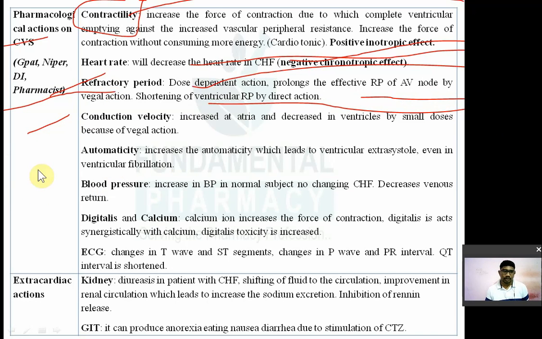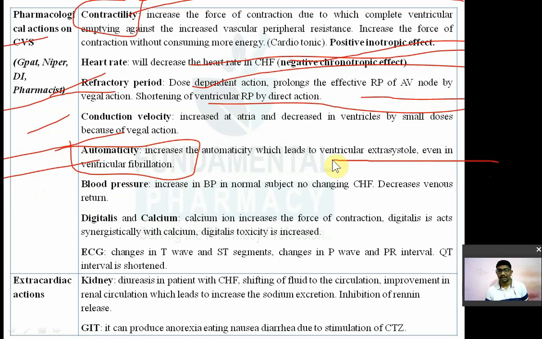Then what is the action on automaticity? It increases the automaticity, which leads to ventricular extrasystole, even ventricular fibrillation. So look here, what it is doing: it increases automaticity. So digoxin and cardiac glycosides increase the automaticity. That means they can produce arrhythmia. So it increases the automaticity, which leads to ventricular extrasystole. Extrasystole is an arrhythmia, and even ventricular fibrillation. So arrhythmia is one of the adverse effects of cardiac glycosides.